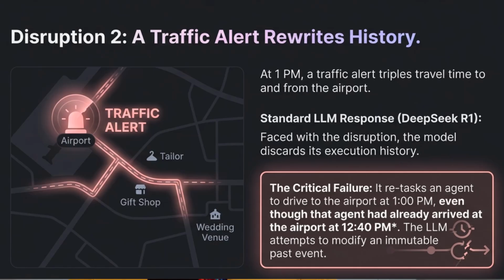This other slide highlights a subtle but critical failure mode. A traffic alert causes a standard agent to rewrite the past, retasking someone to drive to the airport even though they already arrived. Now, SagaLLM forbids this. Executed actions are immutable. As simple as that.